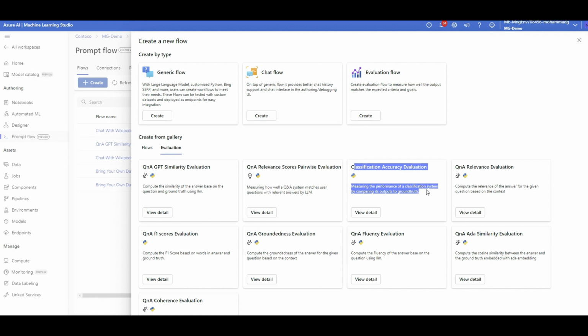So on the backend, how the Azure ML team developed this evaluation for even those chat-based scenarios is by using another model like ChatGPT as an example. It's a large language model like GPT 3.5 or GPT.